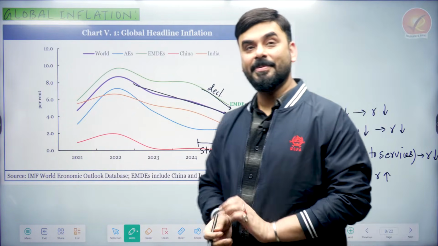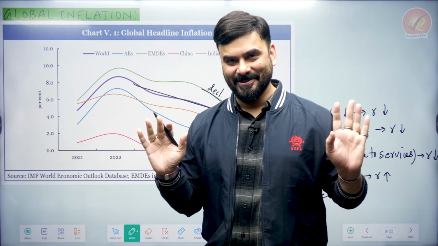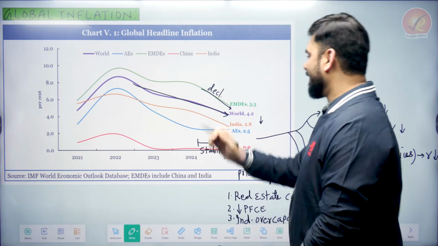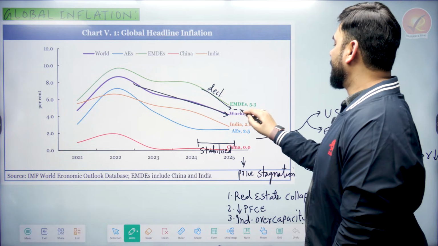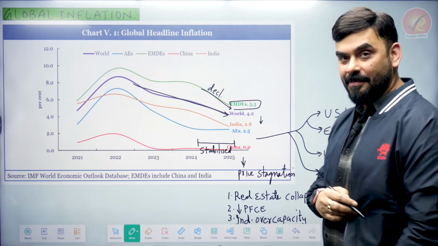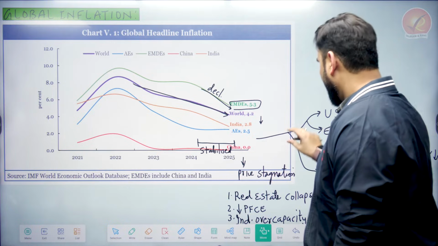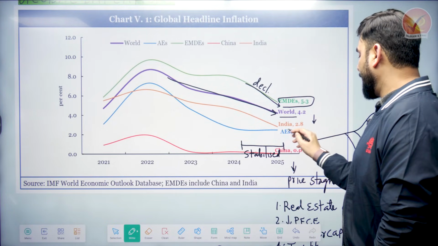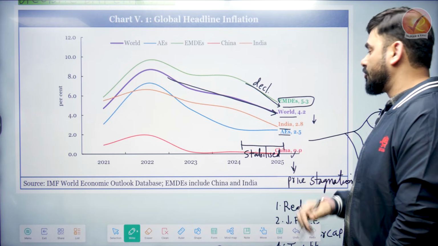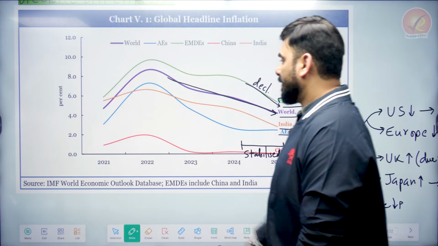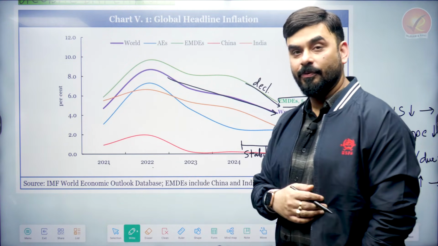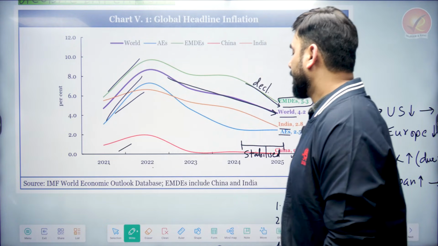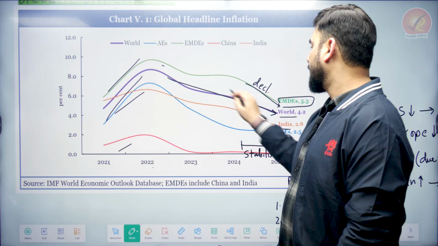First, we will see what happens across the world. Our basics are done now. So now we are going to examine only the current affairs part. So let us see what happens across the world first. So see bacho, this is emerging market developing economies, EMDEs. This is world, this is India, this is advanced economies and this is China. So see what happened. If you look at 2021-22, when there were COVID related issues, the prices were rising everywhere. But then after COVID, what happened? Prices started to come down.